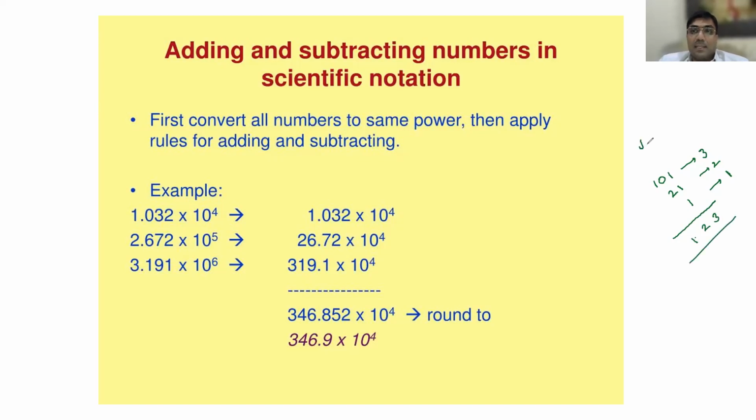In the addition rule, whichever has the least significant digit, the answer must be in the least significant digit only. So what is the least significant digit here? One, sir. The answer must be 100.